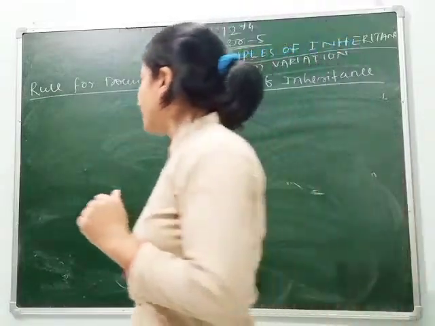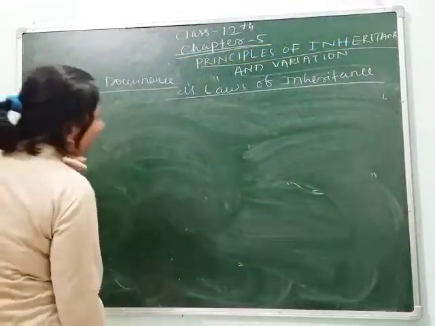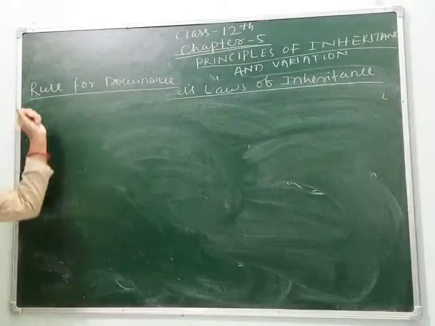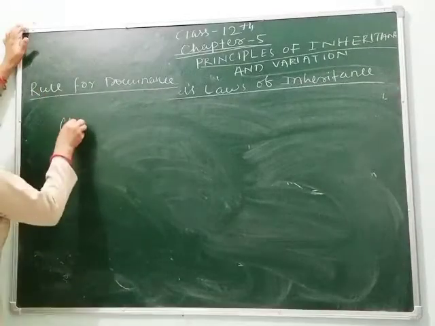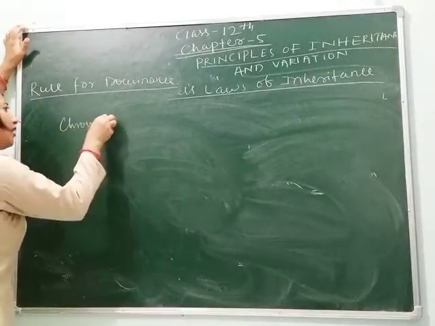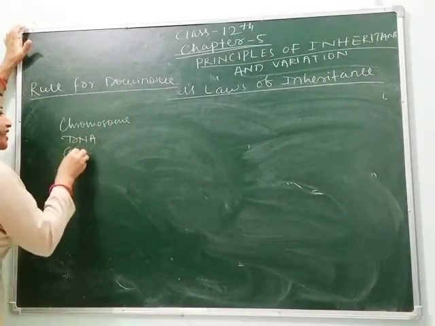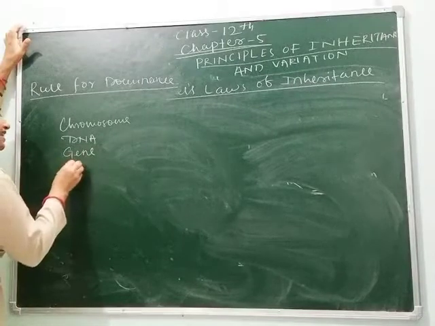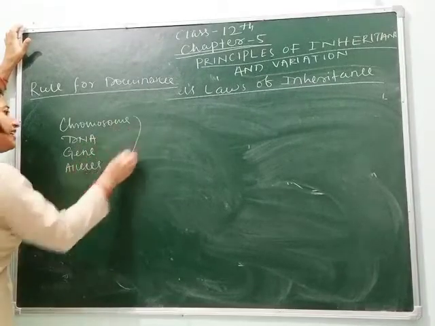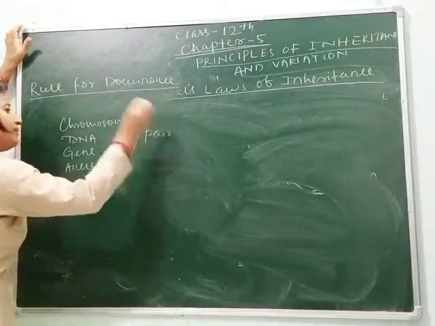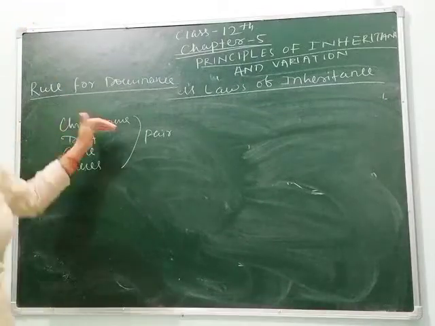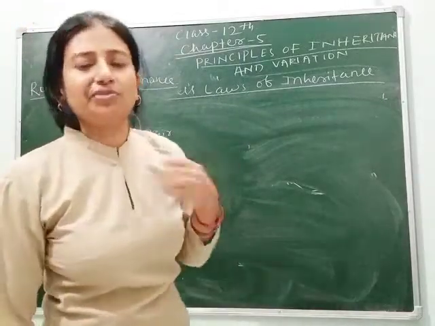As we know, chromosomes are present in pairs, DNA is present in pairs, genes are present in pairs, and alleles are also present in pairs. If they are present in pairs, the homozygous will express.